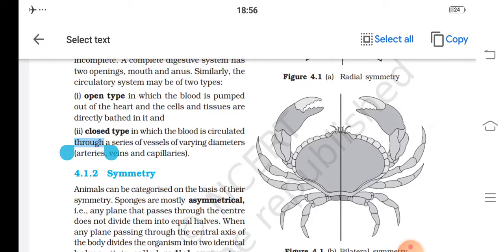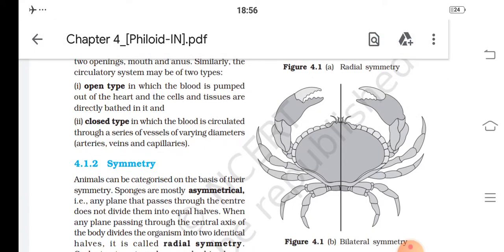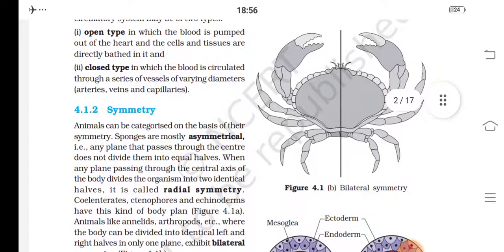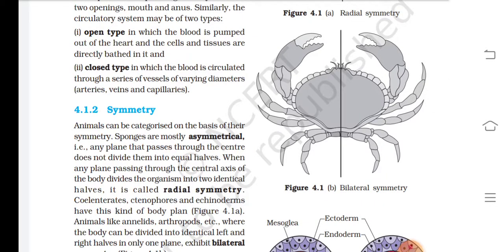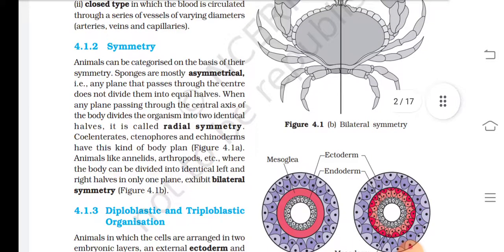4.1.2 Symmetry. Animals can be categorized on the basis of their symmetry. Sponges are mostly asymmetrical, that is, any plane that passes through the center does not divide them into equal halves. When any plane passing through the central axis of the body divides the organism into two identical halves, it is called radial symmetry. Coelenterates, ctenophores, echinoderms have this kind of body plan, that is given in figure 4.1a.